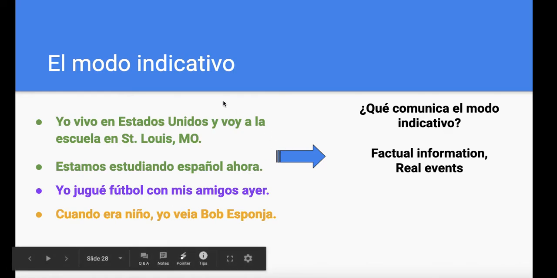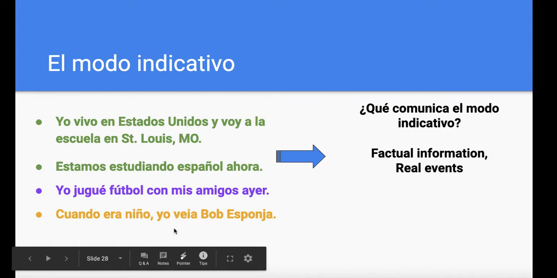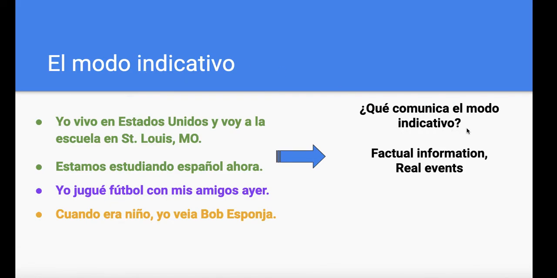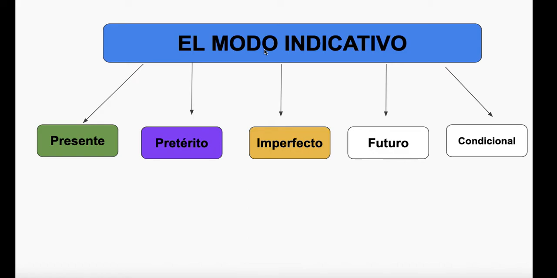So you are right. All of these sentences are conjugated in different tenses, but all of the tenses are part of the indicative mood. And what does the indicative mood communicate? It communicates factual information and real events. So if we had to look at this, we have that the indicative mood is a big umbrella, and we use it to communicate factual information and real events.